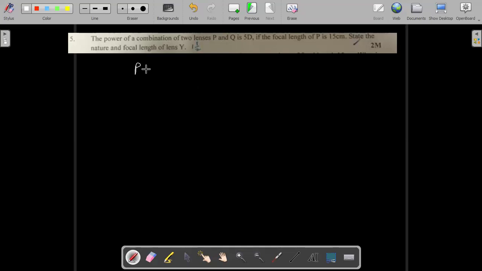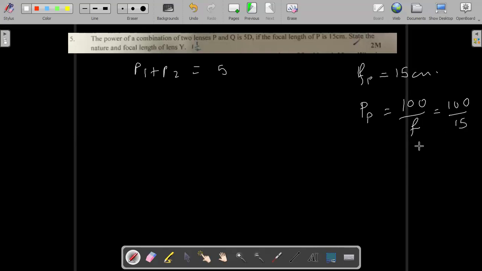So here, the power of combination, that is P1 plus P2, is given to us as 5, and the focal length of P is given as 15 centimeter. So power of P will be equal to 100 by f, since I'm taking this in centimeters. So I obtain 100 by 15, which I get as 20 over 3.